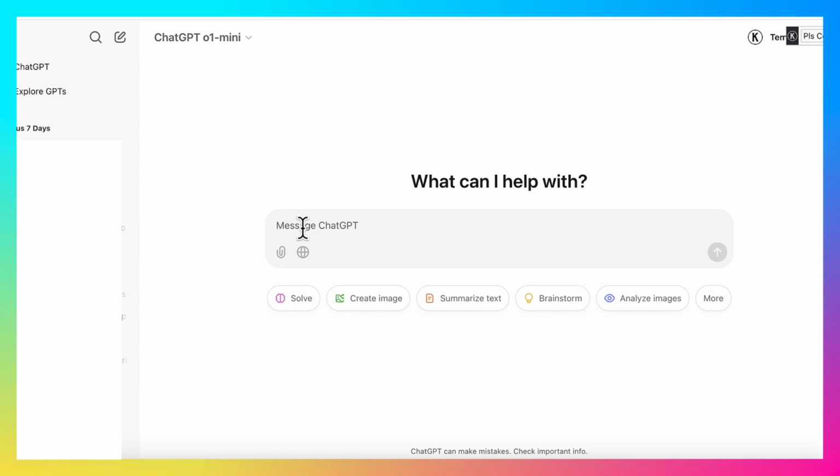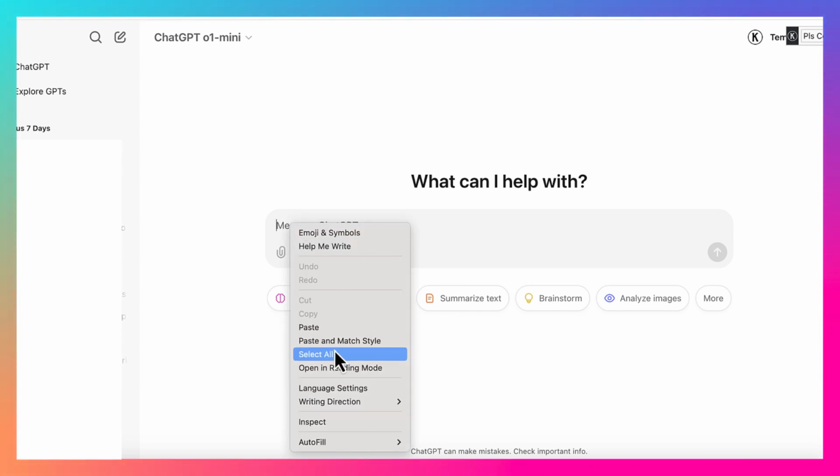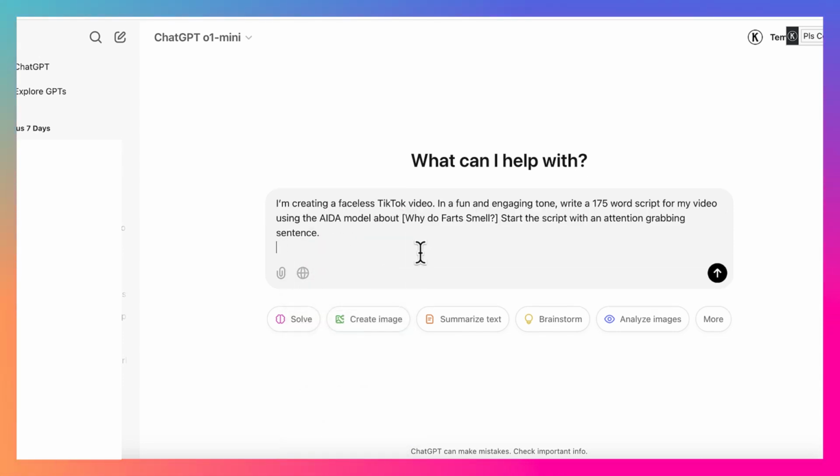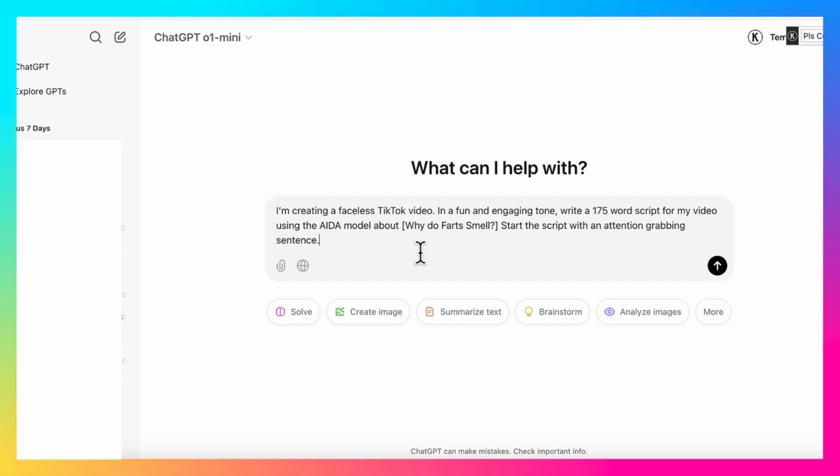Now, again, you can use ChatGPT for free. I do have the paid version because I use it for other reasons and for more extensive uses. Go ahead and paste this here. Now, what you're seeing here is you have something that says, I'm creating a faceless TikTok video. You're telling ChatGPT what you're doing, right? I talk to ChatGPT like it's my friend.